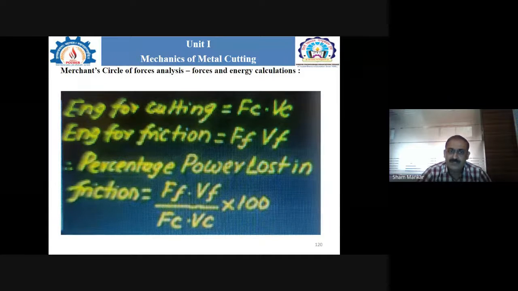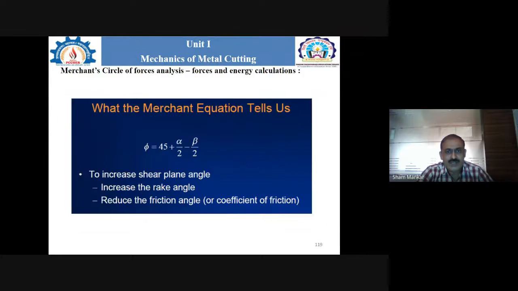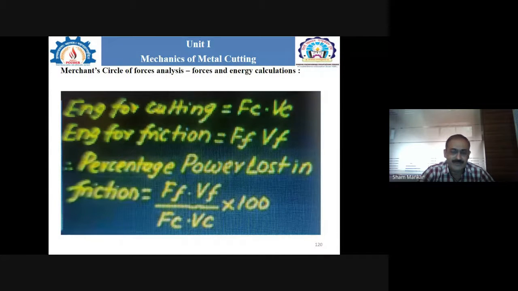So the entire amount of power loss in friction can be calculated using this formula. It is in percentage. By considering this formula, we can easily find out the percentage of power loss in the friction. So these are the important formulas when we consider the Merchant circle analysis for the forces.